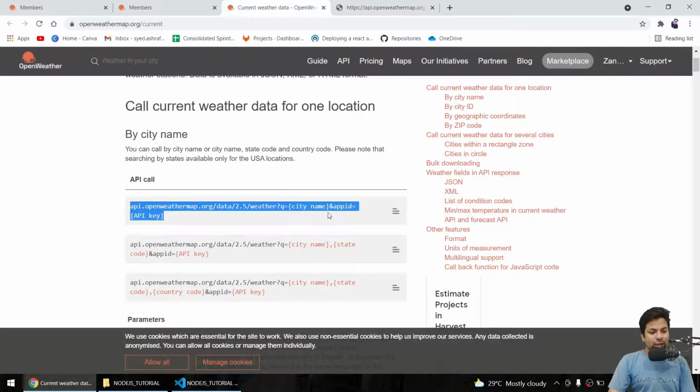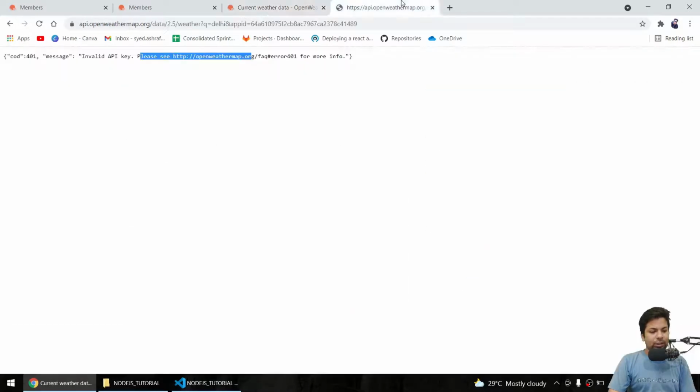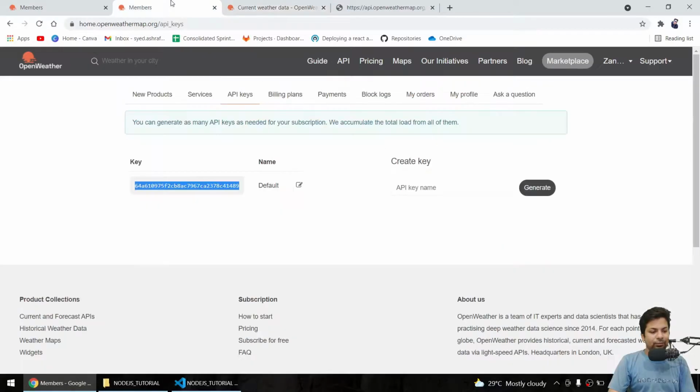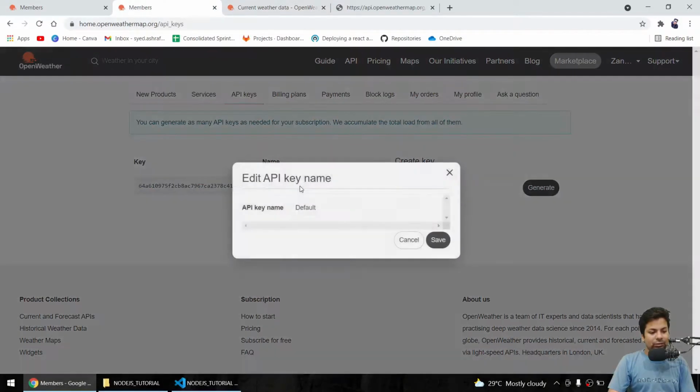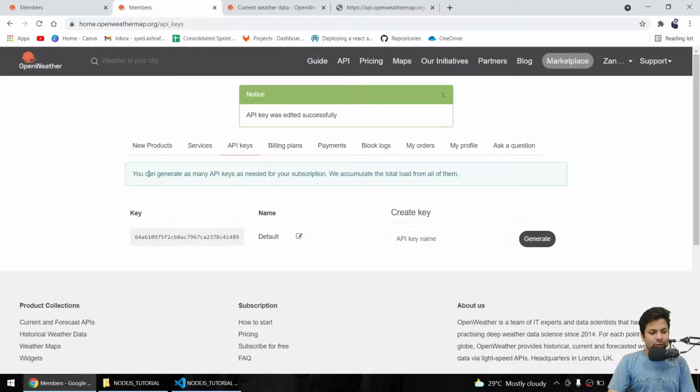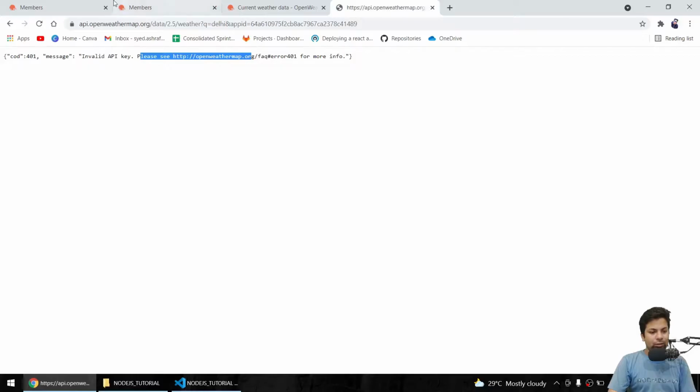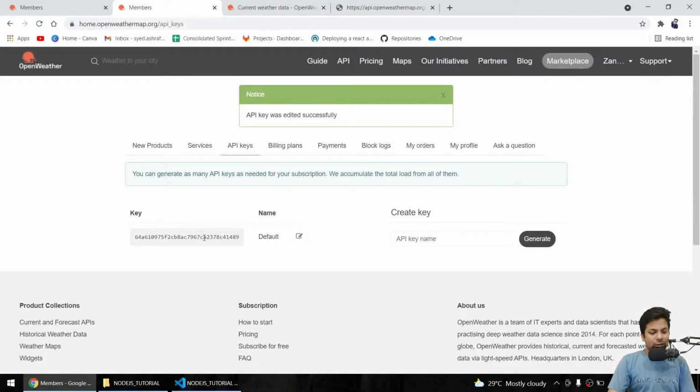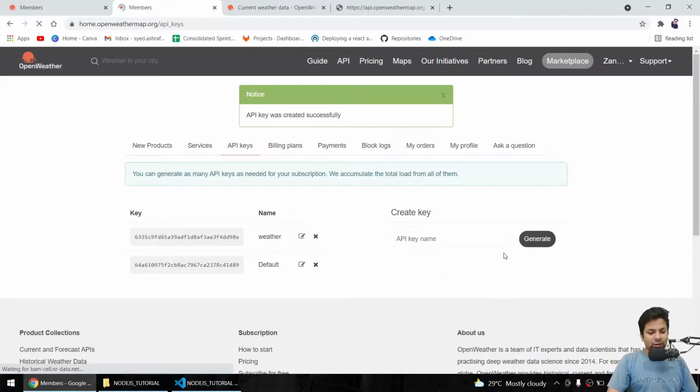So appid equals API key, so everything is right. If we go here, enter API key name, default, save. You can generate as many as you need for subscription. Okay, so currently it's not working. Now we'll say weather and let us generate again. Okay, we got a generated key.